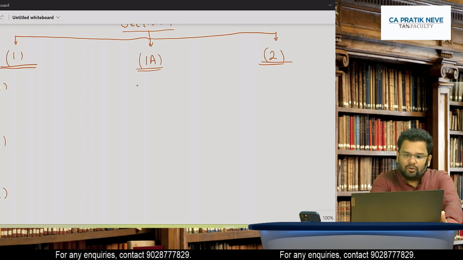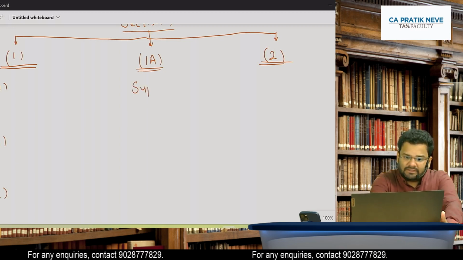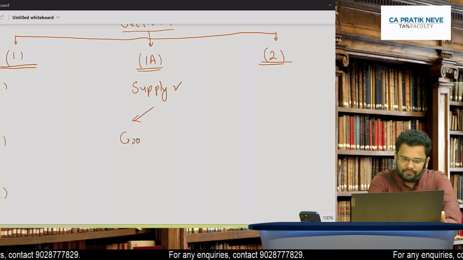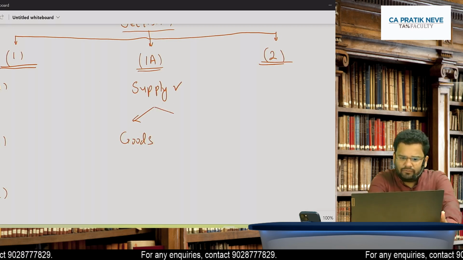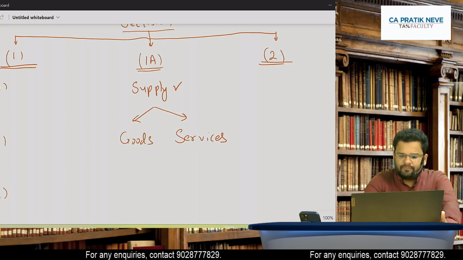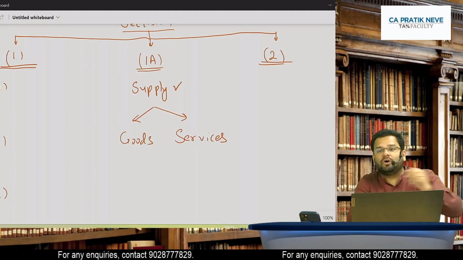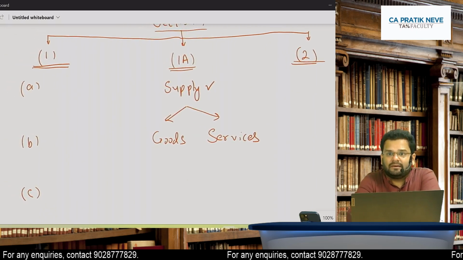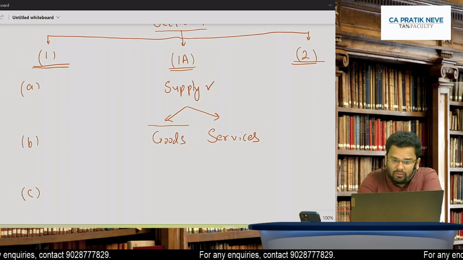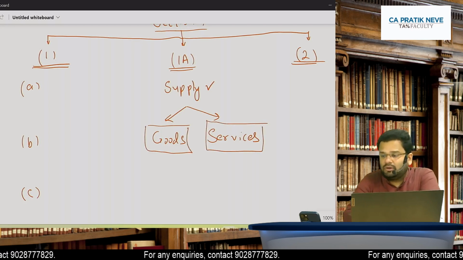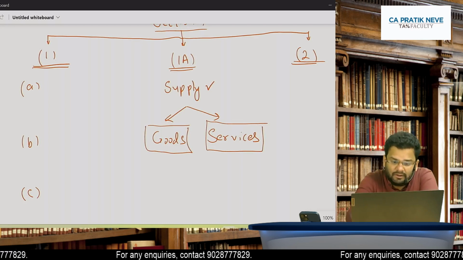Okay. In 1A, I am talking about it is supply, it is fixed. But whether it's a supply of goods or whether it's supply of services is discussed in 1A. Now 1A will send you to one schedule. Which is that schedule?